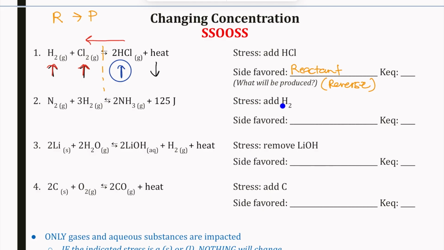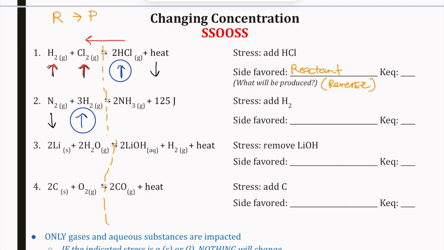Looking at the next one, adding hydrogen to my system. Hydrogen now is over here. That is my stress in the circle. Again, I like to consider the different sides of my reaction to think of how each side is behaving. When I'm looking at increasing hydrogen, well, same side opposite: if I have more hydrogen, it's going to react more with my nitrogen, so my nitrogen is going to go down.